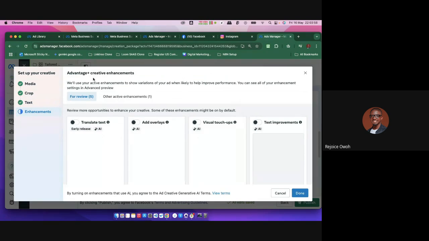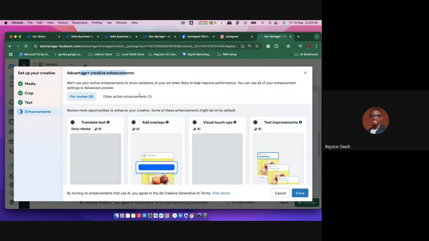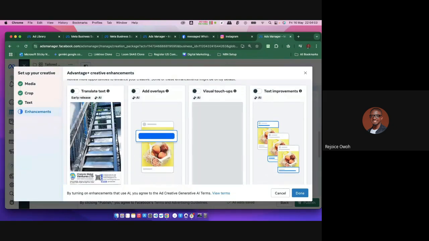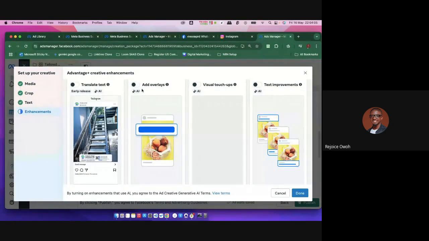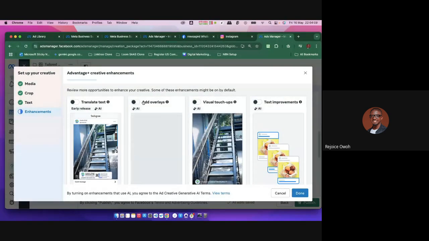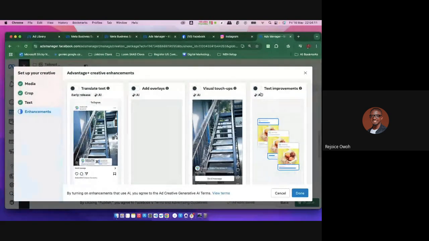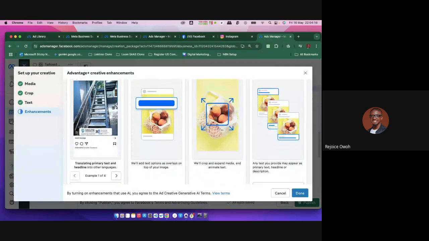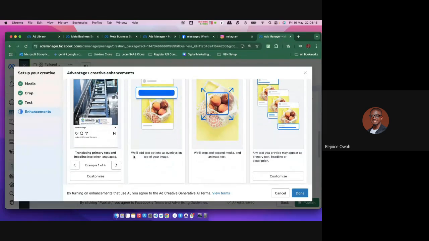Now this is Facebook's ads creative enhancement. So I'm going to use it to tell me, okay, and review more things. Some of these things are still AI features, early releases, right? Maybe some of them are telling me I should add overlays, I should add visual touch-ups, I should add text improvement. So Facebook will do that for me. They will take care of adding the overlays on top of my image. They will crop and expand my text. They will add anything. So all these things are just things you can try out yourself, right?